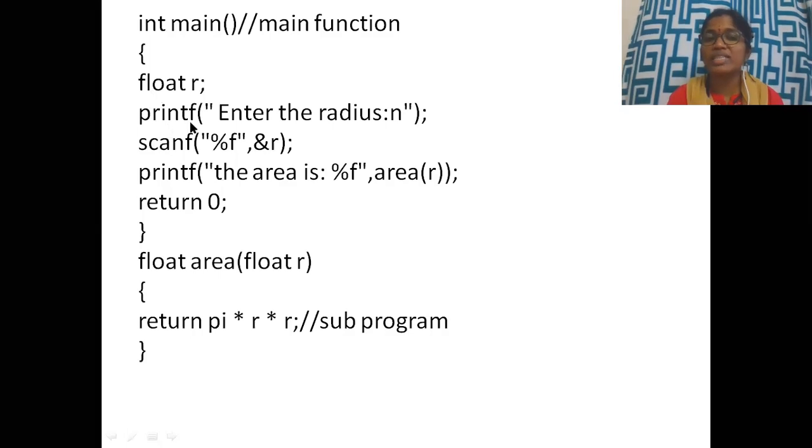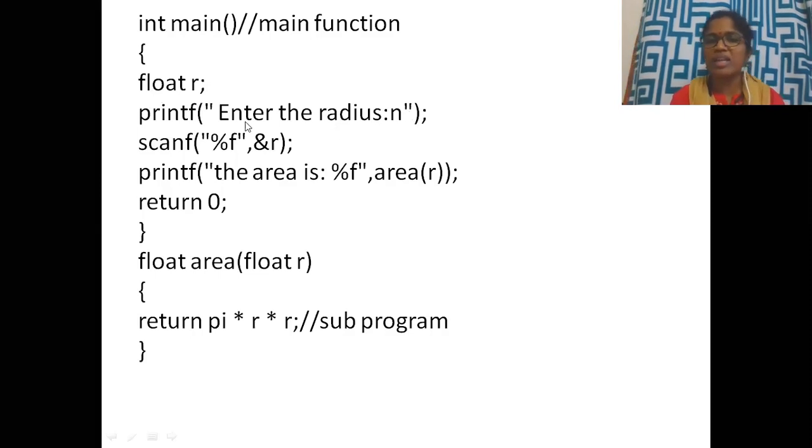This is called the standard output function. Whatever you want to print onto the screen, you use the standard output function called printf. Whatever you write like this will be printed onto the screen directly. So, enter the radius. Next is scanf. Scanf is the standard input function. It takes input from the keyboard.